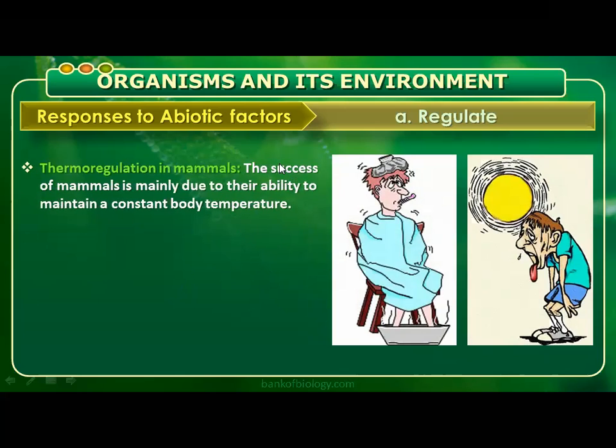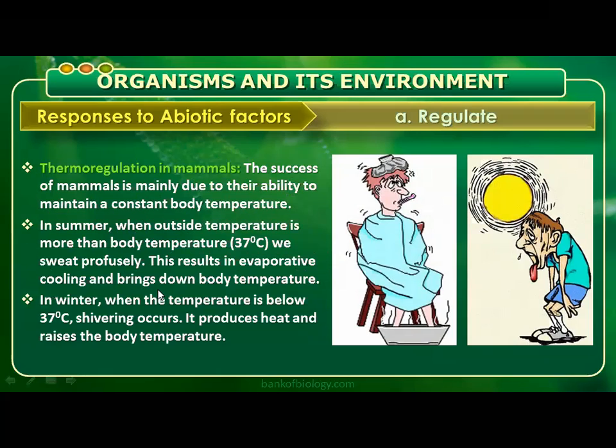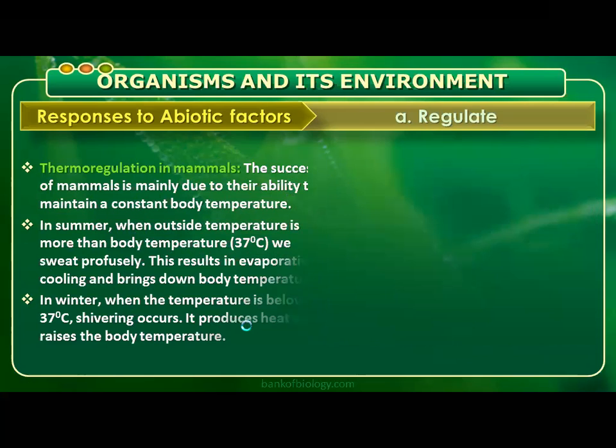So let me close this. Thermoregulation: the success of mammals is mainly due to their ability to maintain constant body temperature. In summer, when outside temperature is more than body temperature, we sweat. This results in evaporative cooling and brings down body temperature. In winter, when the temperature is below 37 degrees centigrade, we shiver, and it produces heat and raises the body temperature.